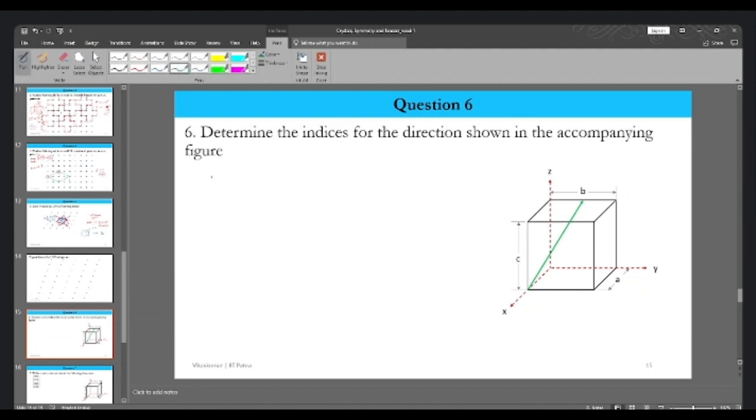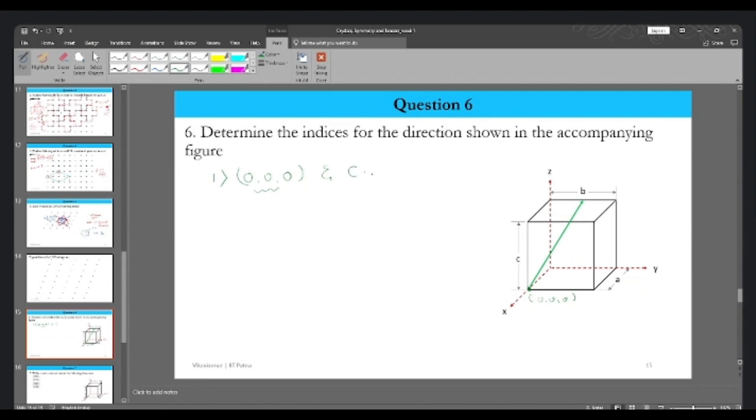First, we have to find out the coordinates. In order to find the coordinates, we first associate an origin with it. In the case of directions, we associate the origin with the tail of the direction. So we consider the tail to be the origin, 0, 0, 0. After that, as you say, we have to find the crystallographic coordinate system.